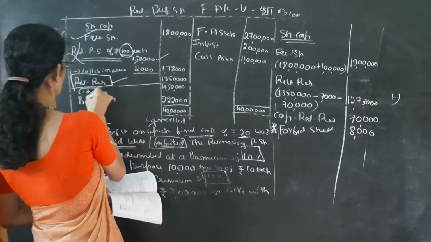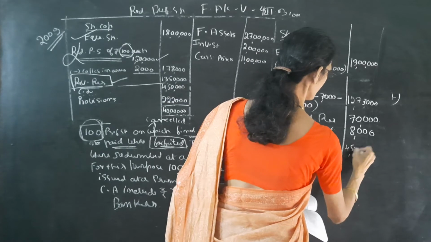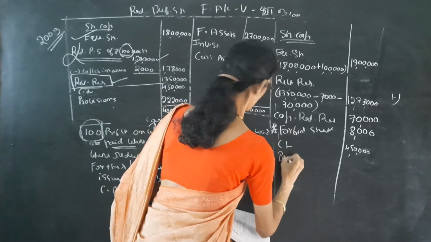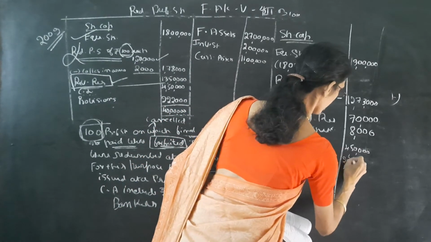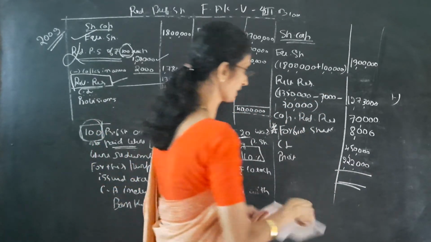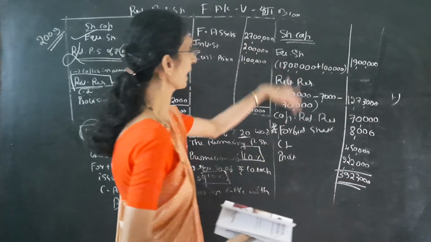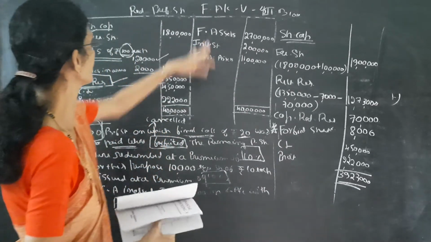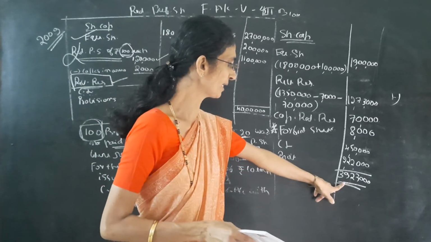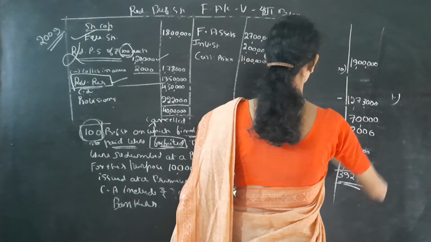Then, as usual, we have to write the current liabilities, 4,50,000. Then provisions, 2,22,000. So the total of the balance sheet is 39,23,000. So it is the liability side total. This is over for the liability side. Total of the liability side is 39,23,000.